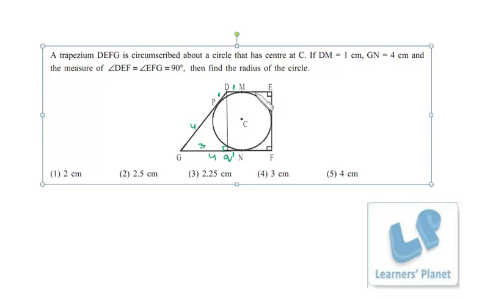So DQ is 4, so EF will also be 4, so that is the diameter of the circle, so that's 4, that means the radius must be 2 centimeter, right? So a conceptual problem, not much paperwork is required. I hope you are clear.